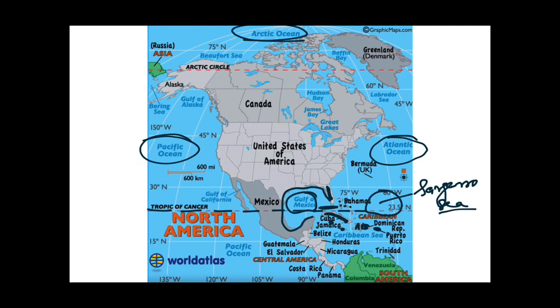After that we read about this Hudson Bay, and this is Hudson Strait, which is connecting two water bodies, that is Hudson Bay and the Labrador Sea. And here lies Davis Strait, which is also connecting two water bodies, that is Baffin Bay and the Labrador Sea. And one most important thing I want to tell you is that this one island is Baffin Island. In my previous video I mistakenly said that these are the Baffin Islands.